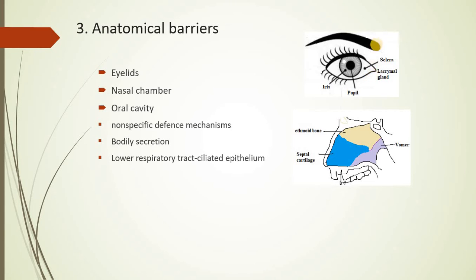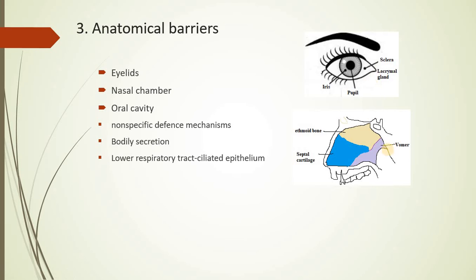At the same time, because a foreign particle has made its entry within the eye, the lacrimal gland at the corner of the eyes starts secreting the enzyme lysozyme as well as tears. And these tears containing lysozyme will knock down the effect of the pathogen and bring about washing of this pathogen out of the eyes. Hence we can say that it brings about protection against the entry of pathogens.